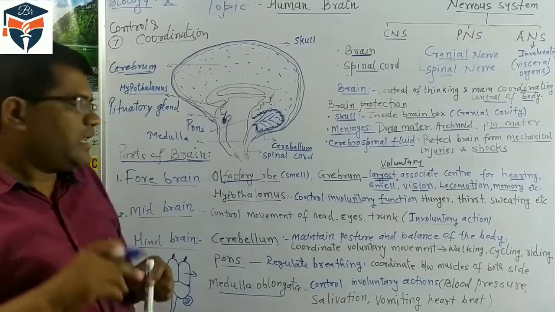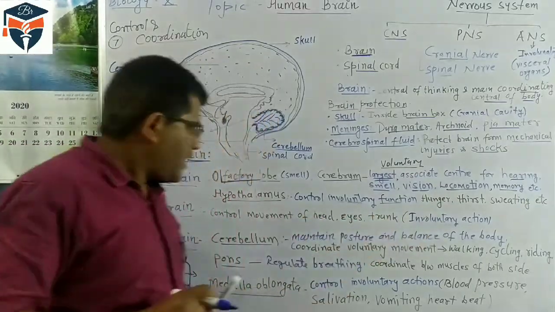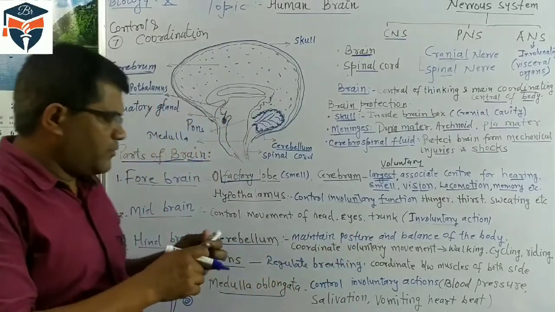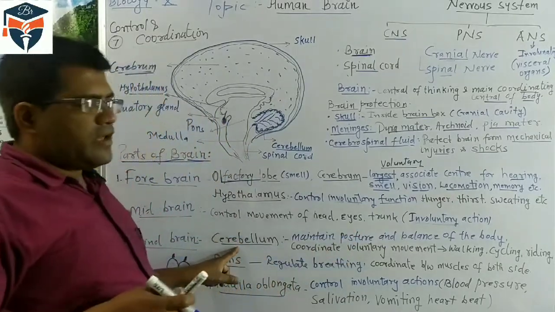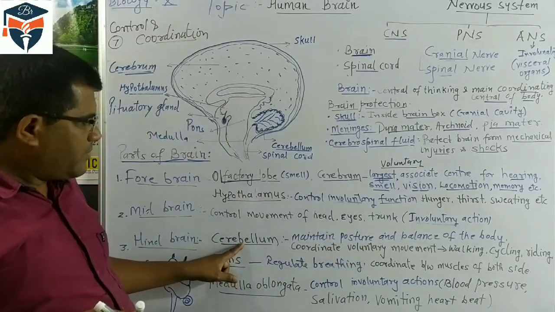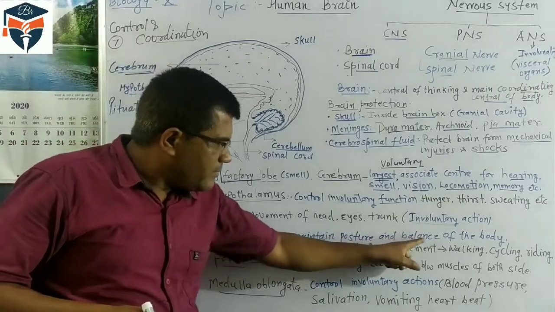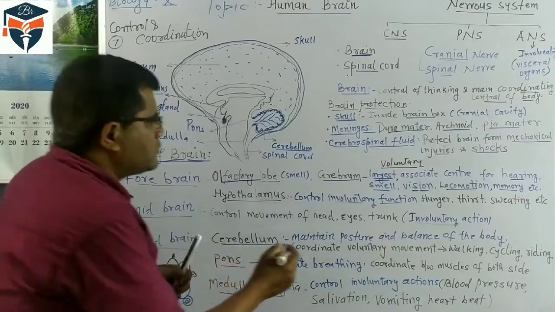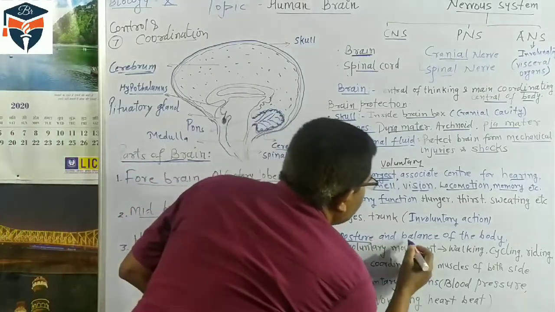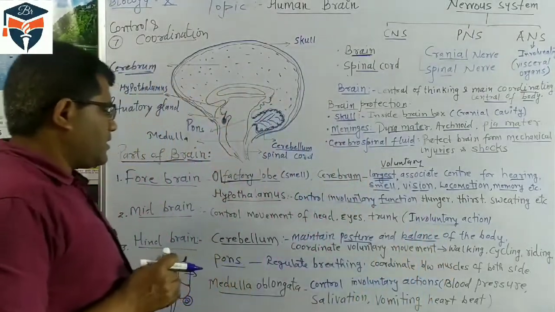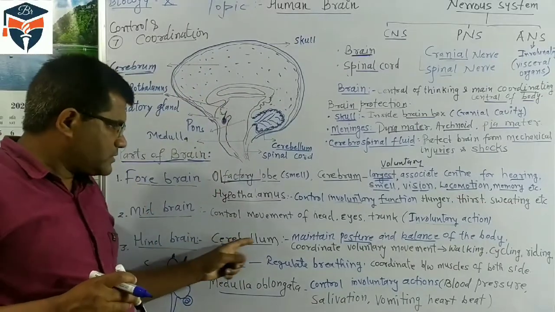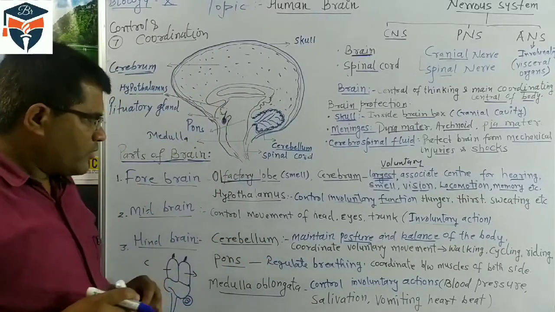So balancing the body and maintaining its posture is the main function of the cerebellum.